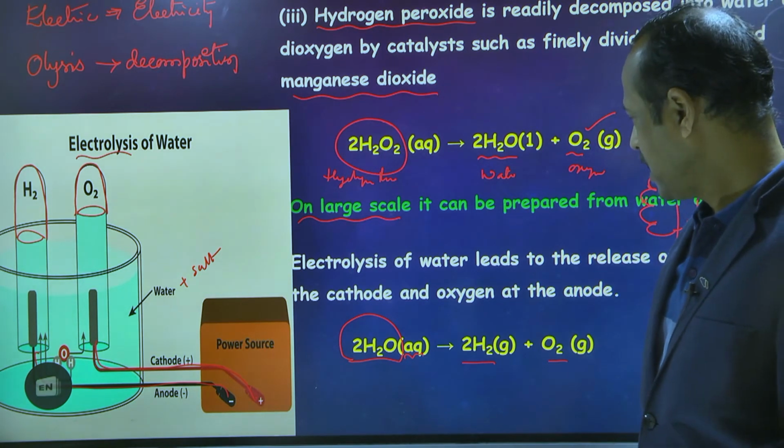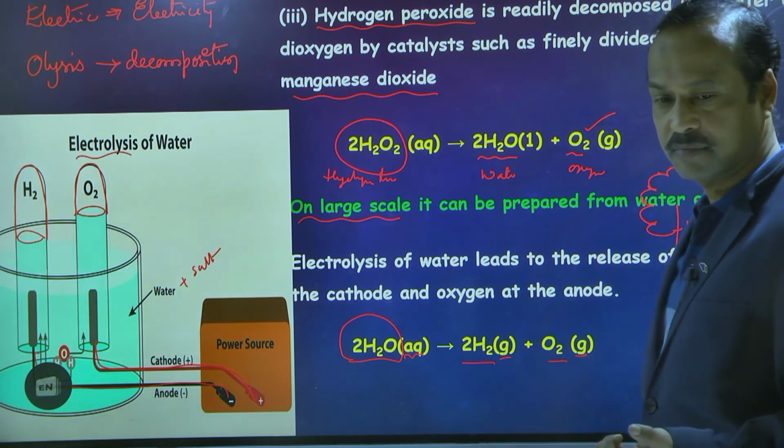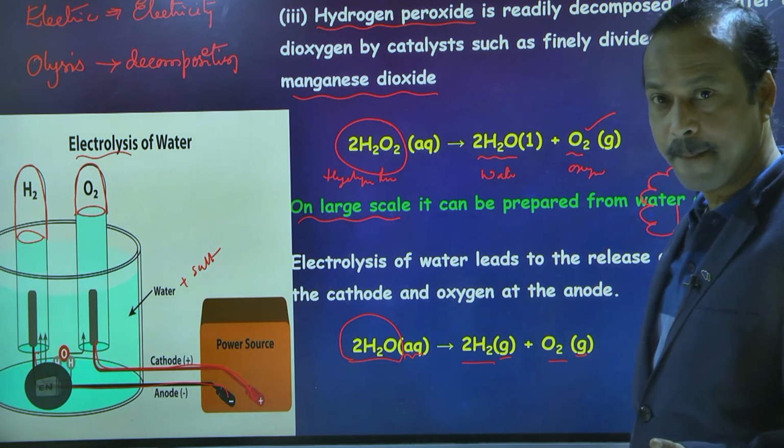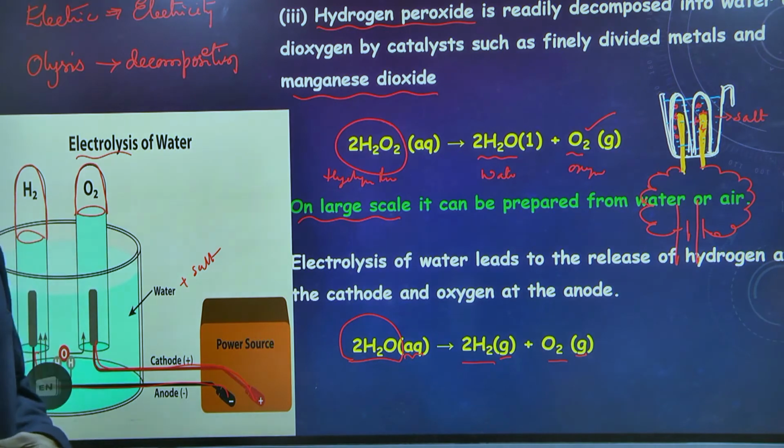And this is g for gas, this also g for gas. That's aqueous. So if you want, you can take a screenshot, and then later you can write neatly. Okay, sir. Have you taken? I took, sir. Okay.